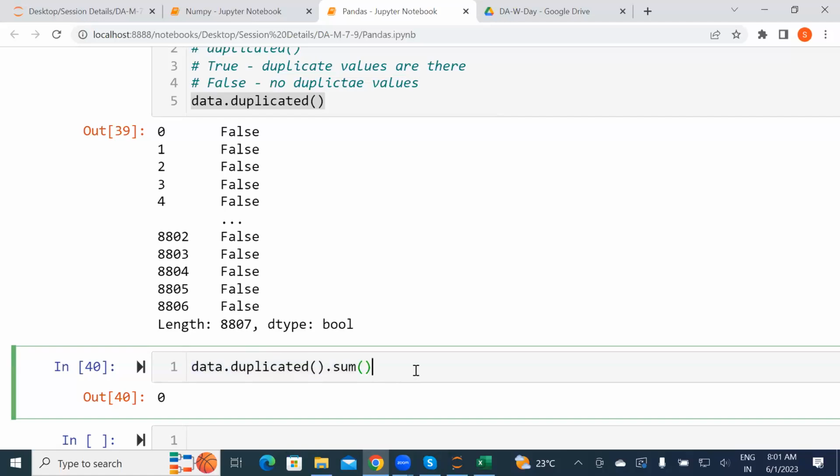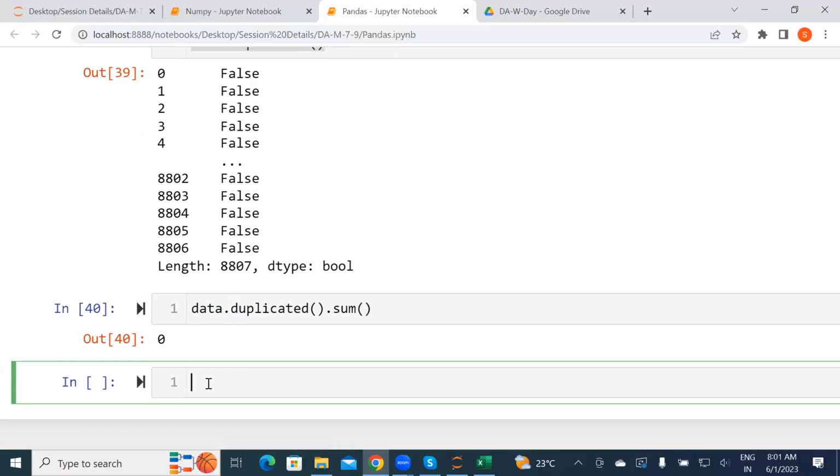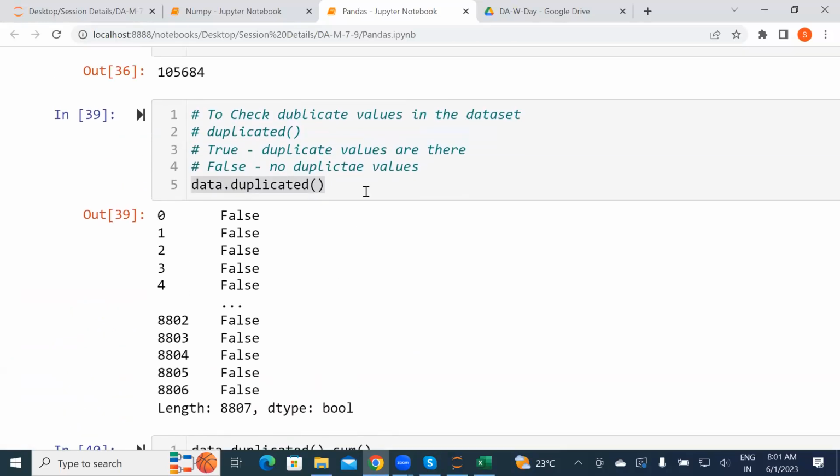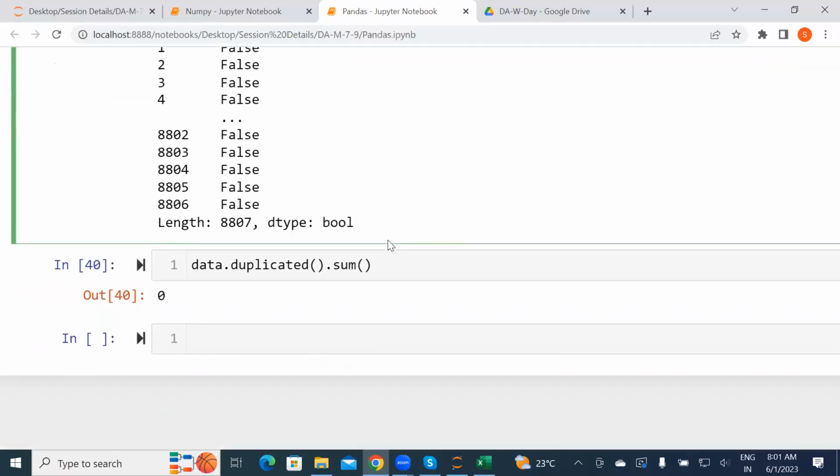I use only the true values. They will count as duplicates and then sum them, 1, 2 like that. There is no duplicate, so that's why it gives us 0. That's how the duplicated method works. Clear, everyone? Yes, 1 means 1 duplicate, 5 means 5 duplicate values, 6 means 6 duplicate values.